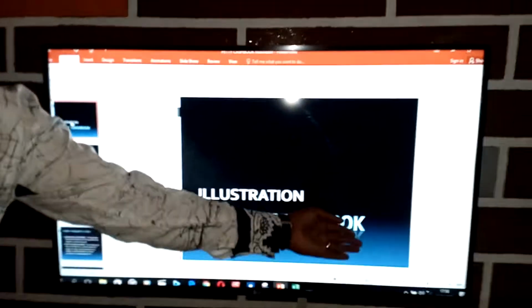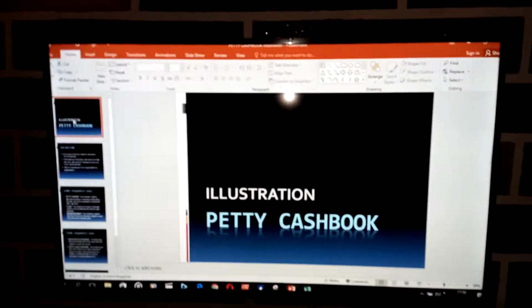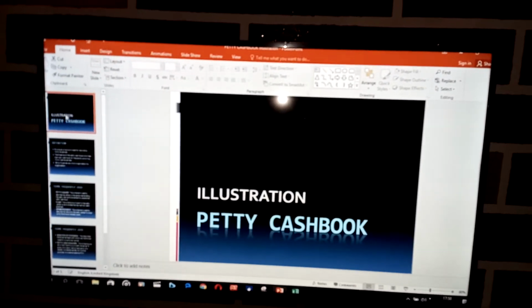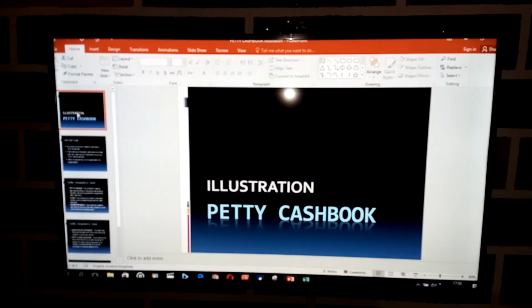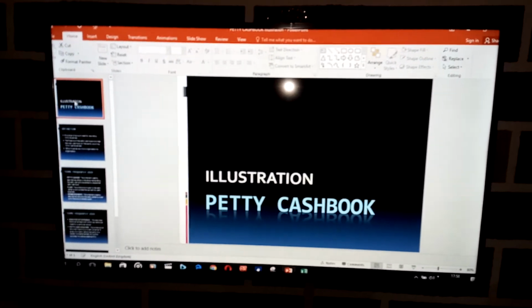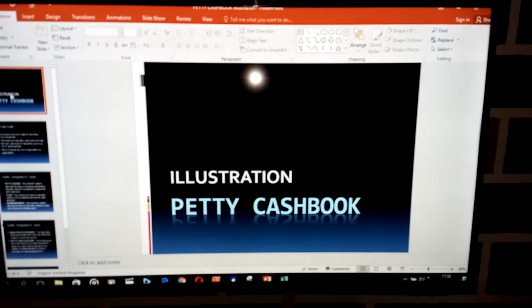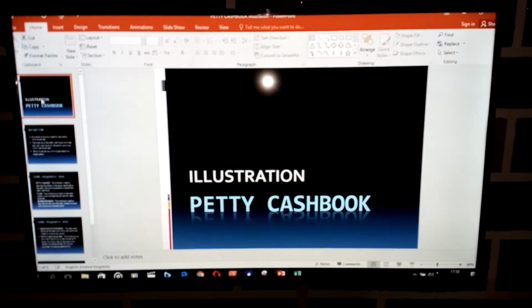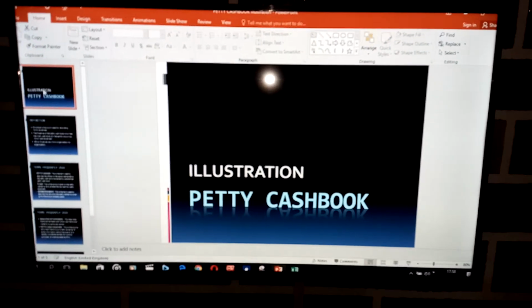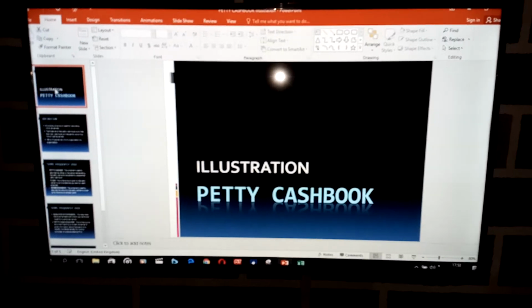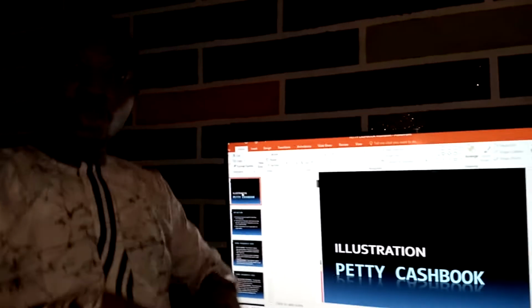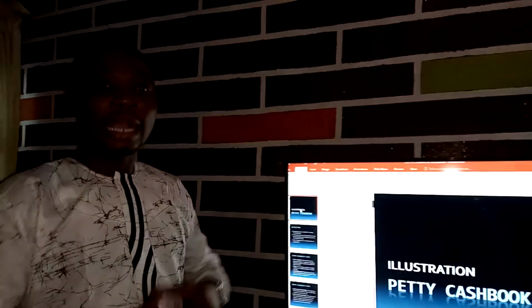Today we are looking at the petty cash book. Remember, we talked about expenses that are minor. We also talked about expenses that are major, and I said that major expense and minor expense depend on the organization. However, for the purpose of this study, we shall be looking at the book used for recording minor expenses.